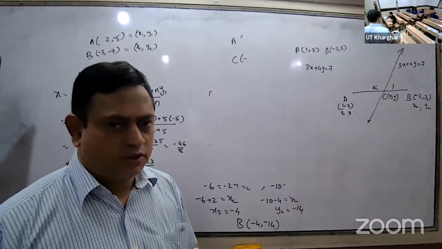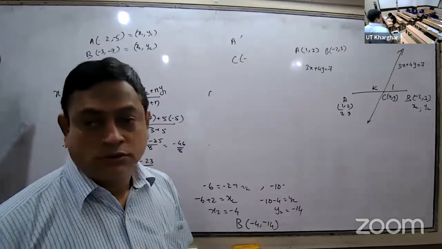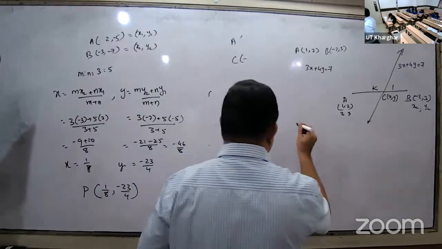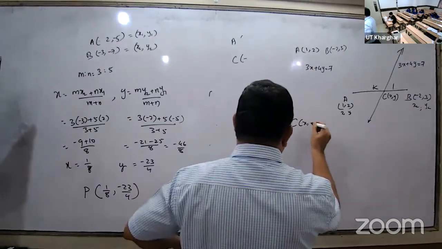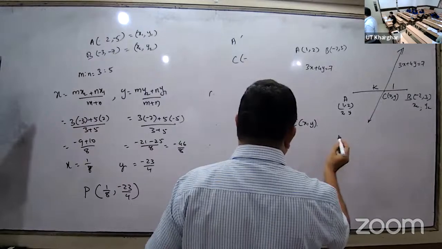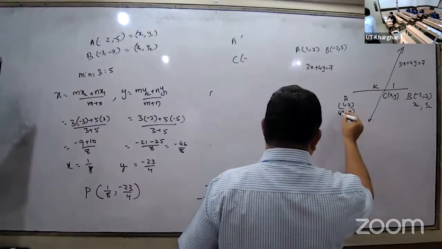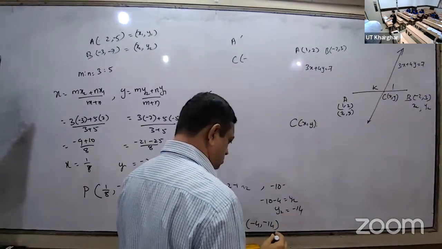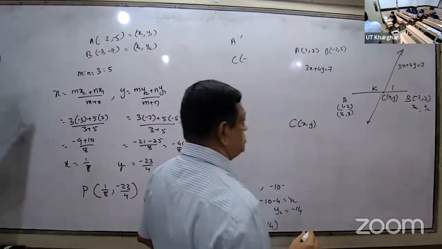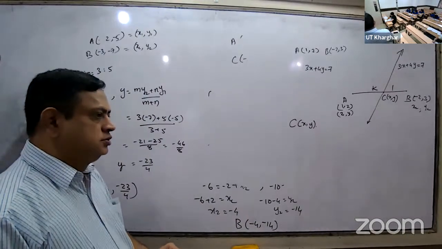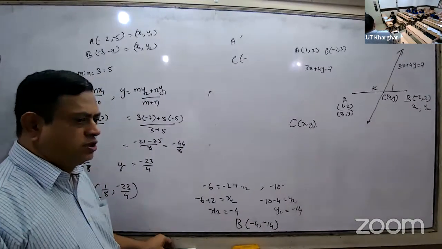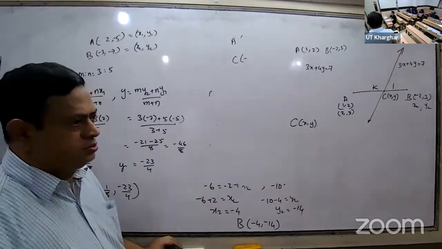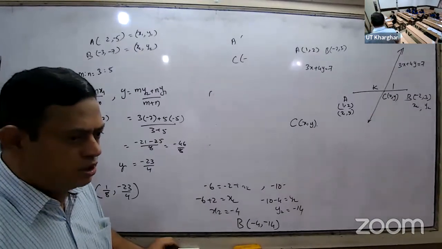Let C (x, y) divide AB in the ratio k is to 1.